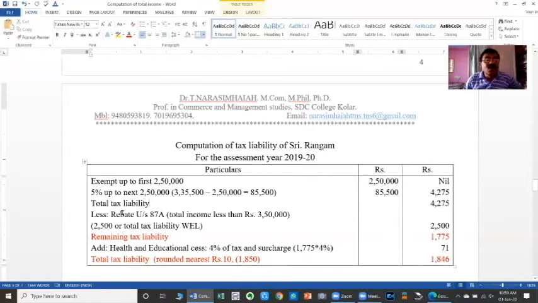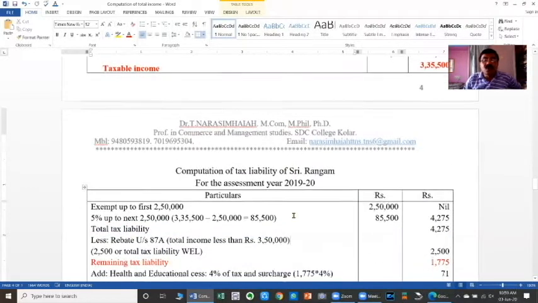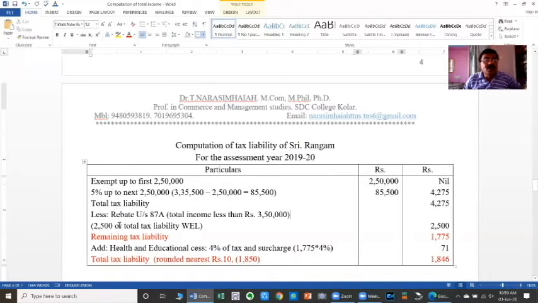So here the rebate applies because the total income is less than 5,00,000. Therefore, the rebate is available to the extent of 2,500 on the total tax liability. Total tax liability is 4,275, but the rebate is limited to 2,500 only. Therefore, 4,275 minus the rebate of 2,500, the remaining balance of tax liability is 1,775.